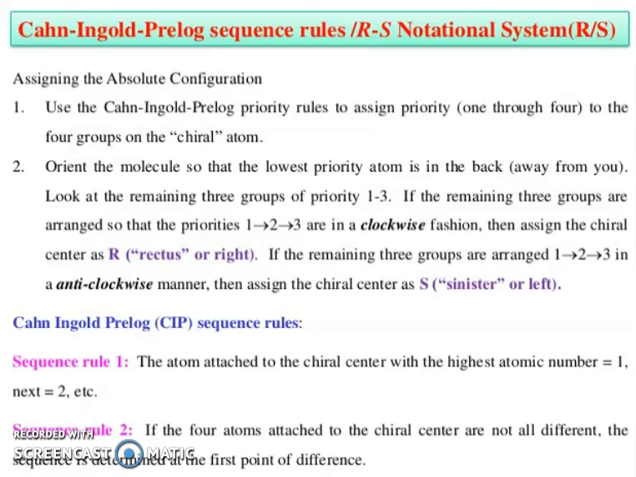Cahn-Ingold-Prelog CIP sequence rule number 1: the atom attached to the chiral center with the highest atomic number is given priority 1, the next to it is 2, and so on. Sequence rule 2: if the 4 atoms attached to the chiral center are not all different, the sequence is determined at the first point of difference.